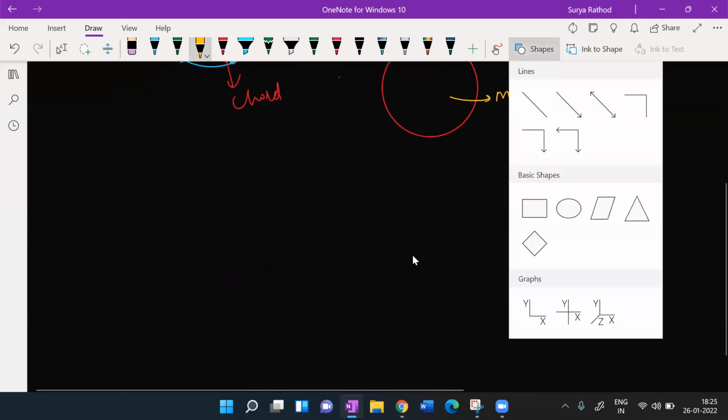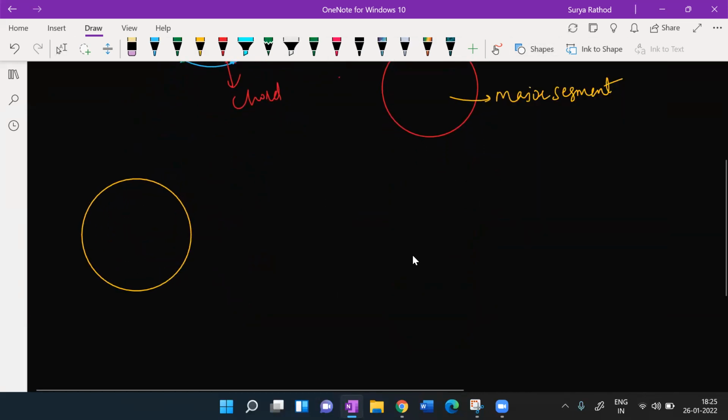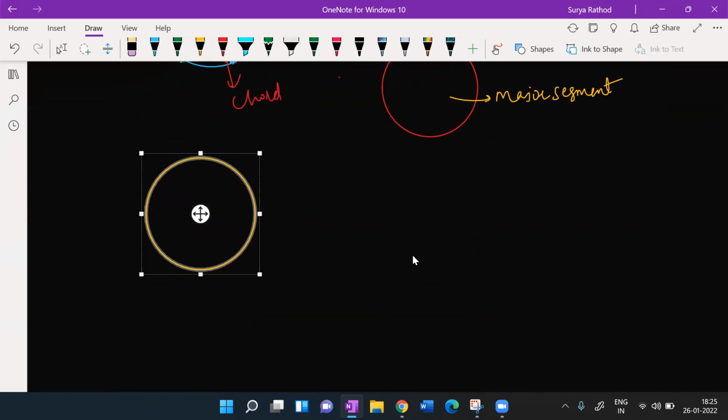Let me draw the circle so that everyone can understand. Tell me your question so that I'll just draw it. Sir, you can take any point on the circumference. Okay, I'm taking here. Perfect, and then just extend it, but not till the center, but towards it, like this. Yes, sir, but not exactly in the center. So what do you call it? इसका नाम ही कोई नहीं है, कुछ नाम नहीं है.